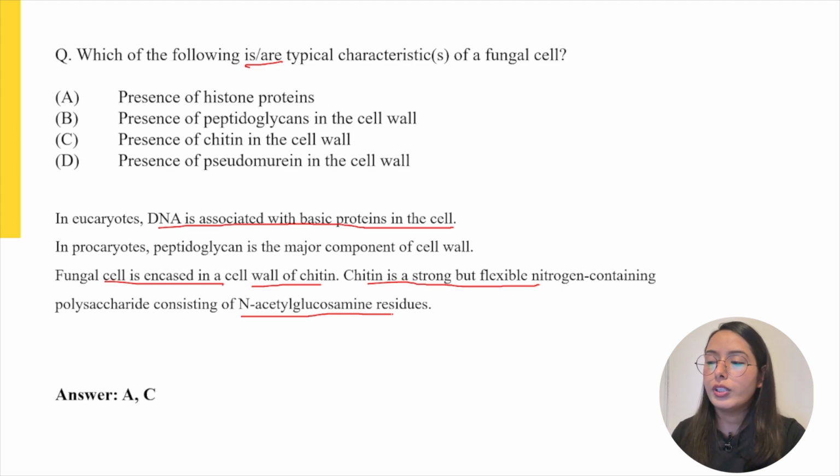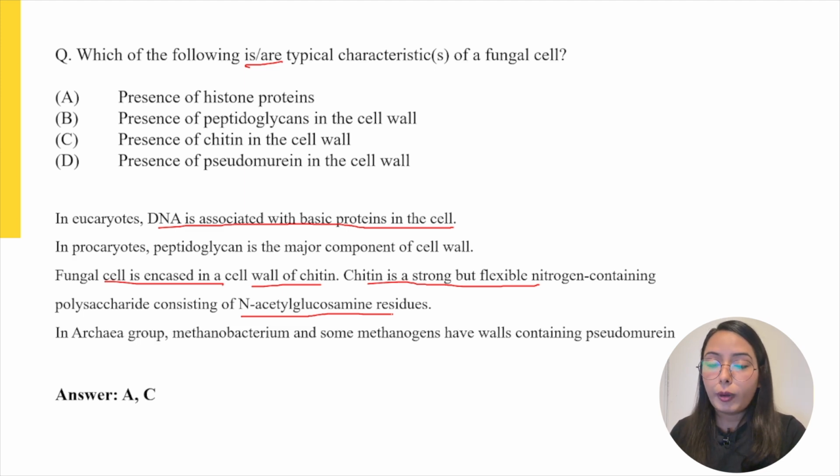Now moving to option D, which says presence of pseudomurein in the cell wall. Now, apart from bacteria and fungus, there is another group of archaea, and in the archaea group, only certain specific microorganisms such as Methanobacterium and some methanogens are known to have cell walls containing pseudomurein. So again, since fungus does not belong to the archaea group, this option is not true for fungal cells.